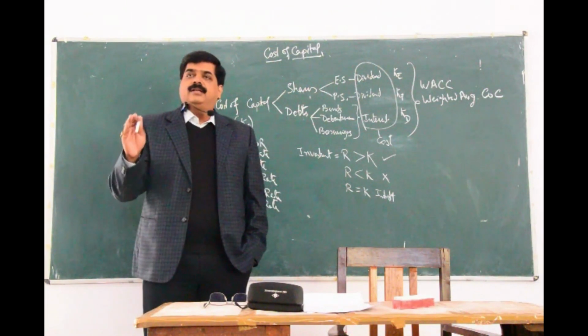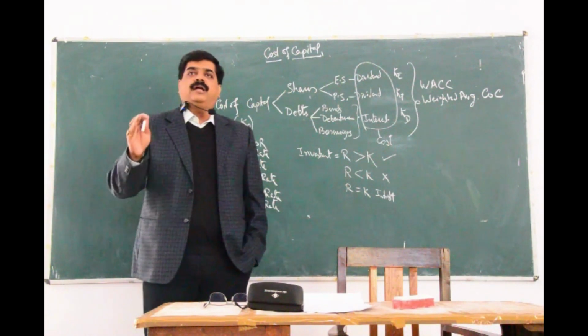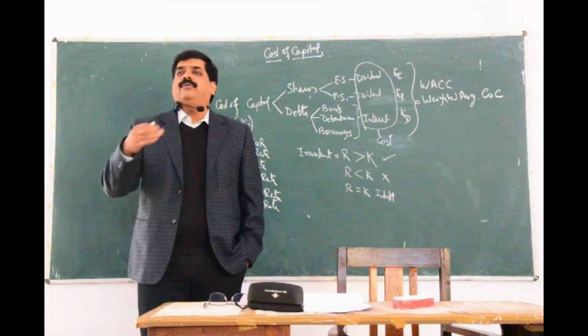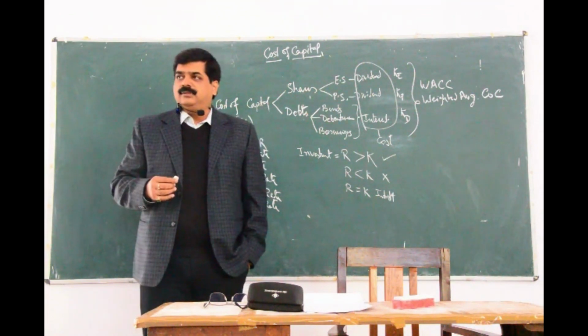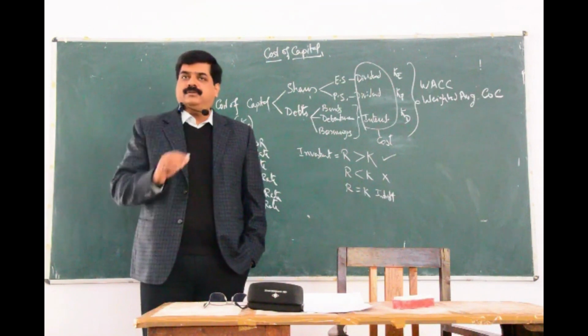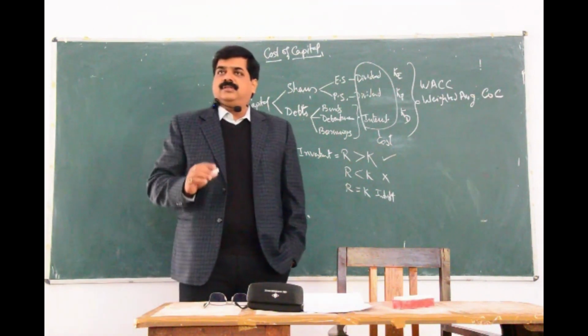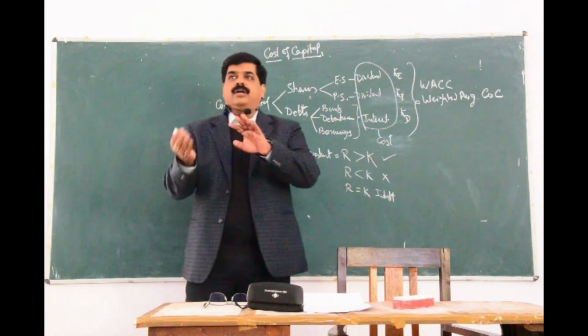And we are aware that when we get the future cash flow, we try to apply present value. That means we try to calculate what will be the present value of the cash flows. That means we try to discount.